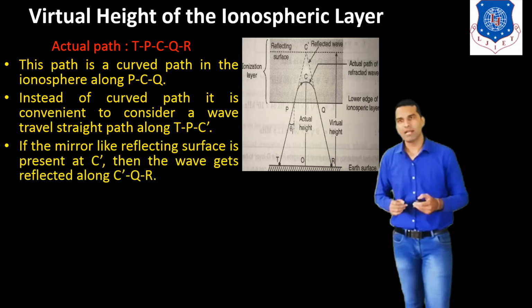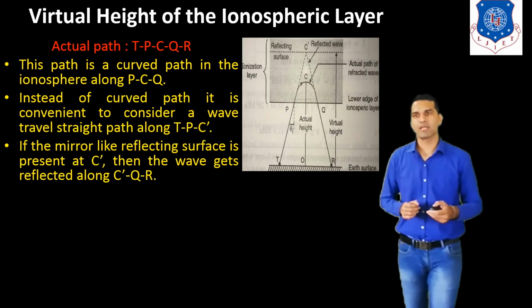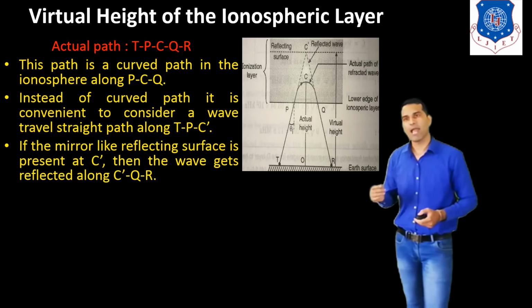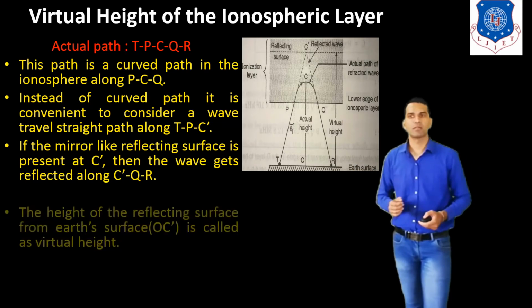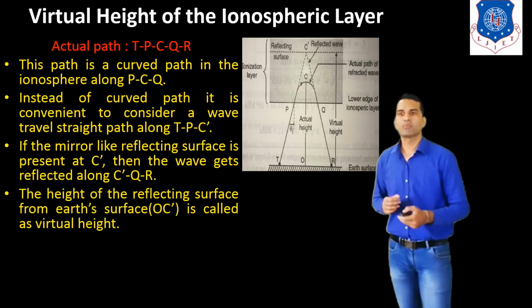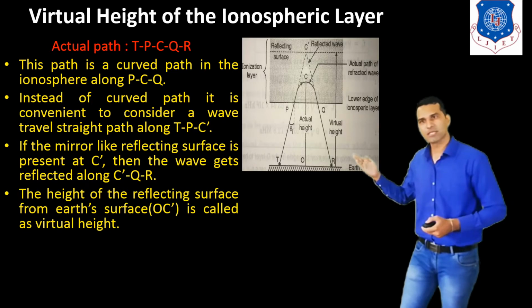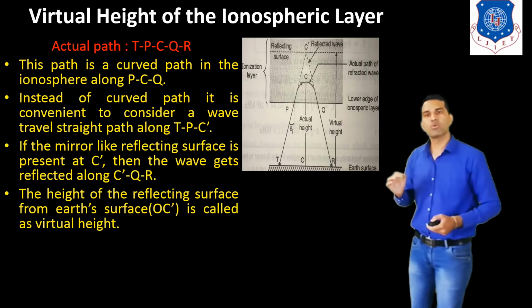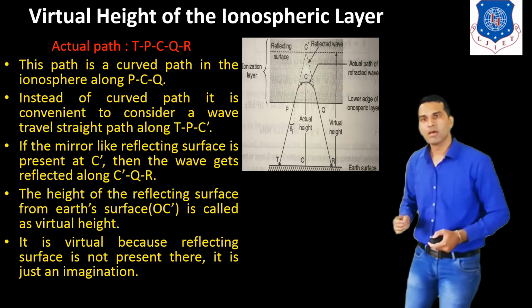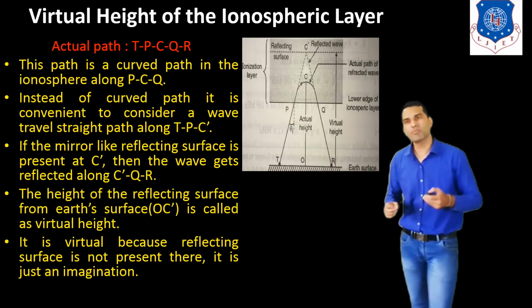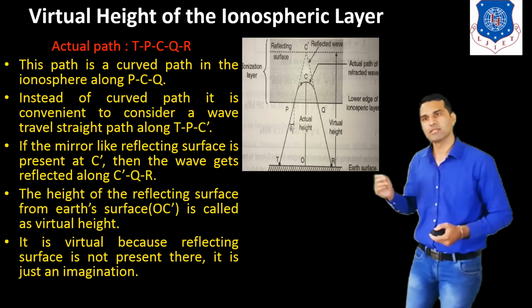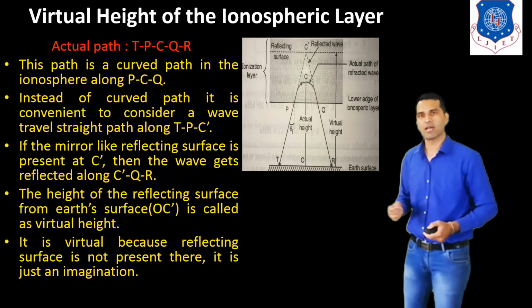If a mirror-like refracting surface is present at C dash, then the wave gets reflected along the C dash QR path. The height of the reflecting surface from the Earth's surface, that means OC dash, is called the virtual height. It is virtual because the reflecting surface is not actually present there. It is just an imaginary height.